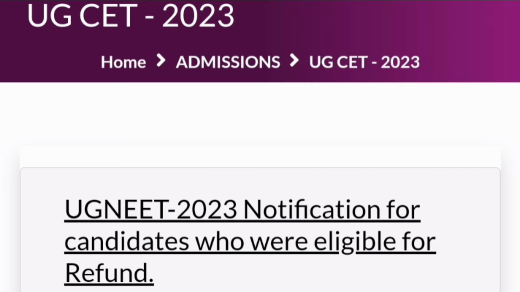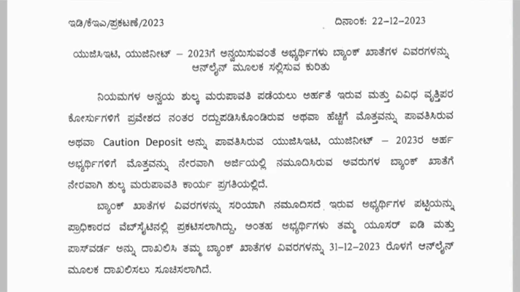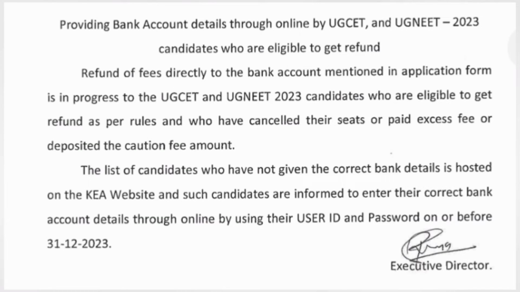It says there is a notification for candidates who were eligible for refund, so that students who have already applied can get the refund, and there is some important information which needs to be provided. Once you go there, this is the notification, released on 22nd of December, and it provides details on the caution deposit and other information, and they have also provided inputs, right? If you see, it says providing bank account details online by UGCET and UG NEET. It is applicable for both students who have given UGCET and UG NEET and are eligible to get refunds.